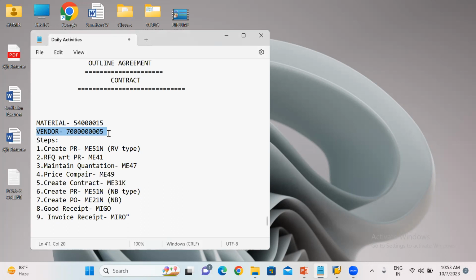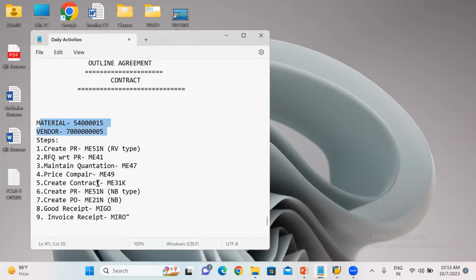So first of all, we will do the normal purchase requisition with the NB type. Then we will create the RFQ. Then maintain the price. Then price comparison will be taking place. Then after we will create the contract. You guys know how to create the purchase requisition and how to maintain the quotation. Let me do only the contract part over here, because I have already selected the vendor and this is the material.